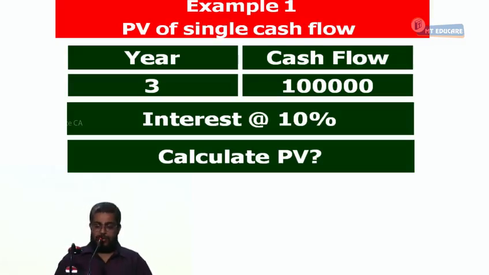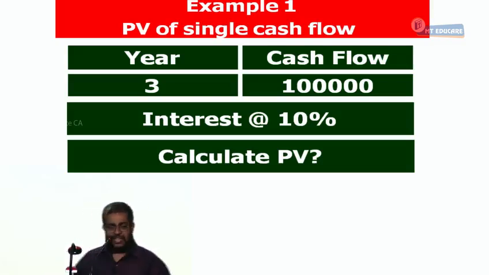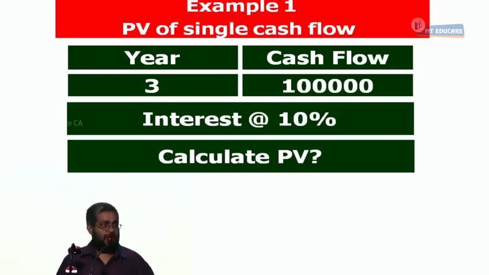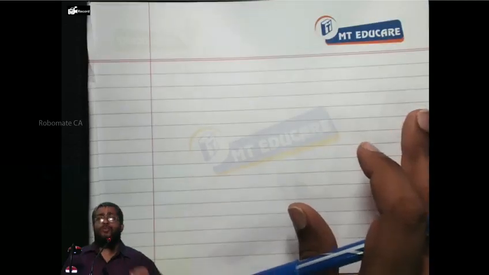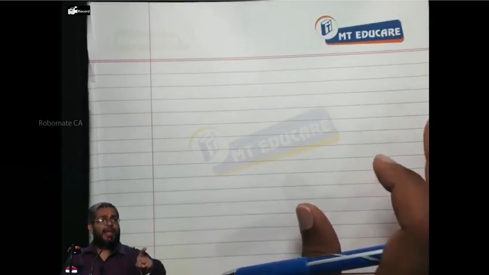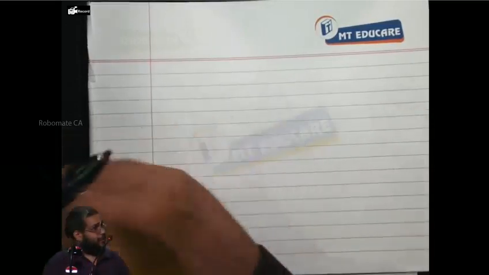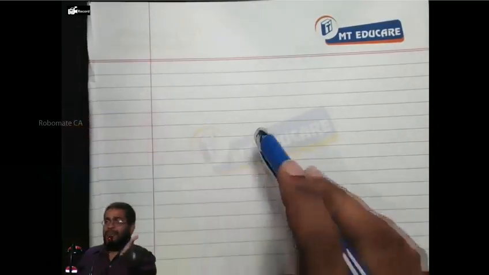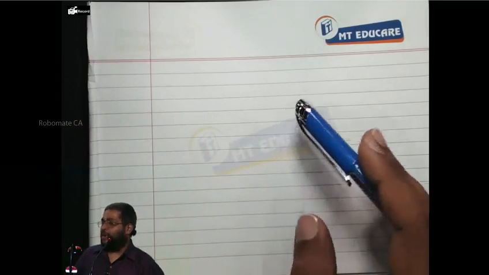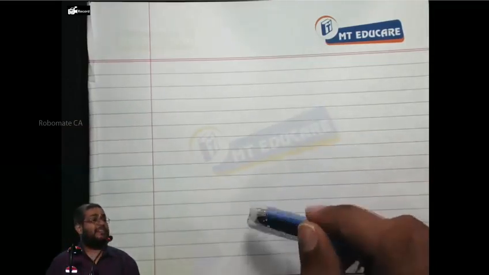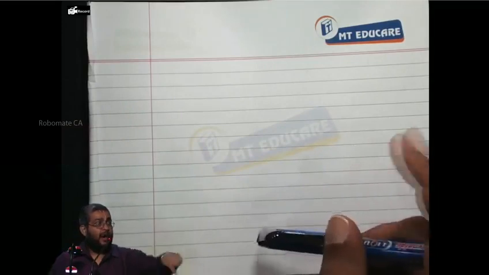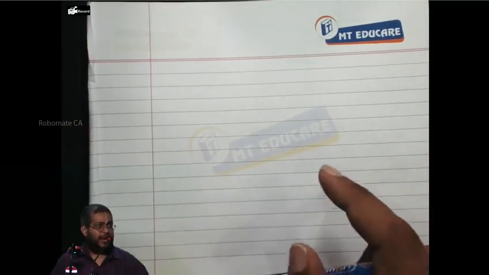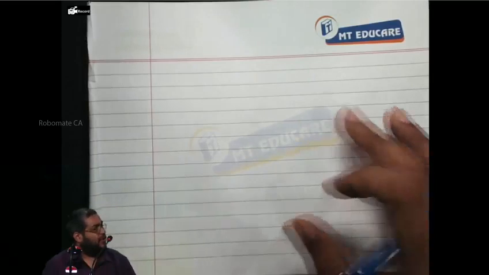Okay. Now, let me discuss and then we can have the notes. Can I proceed? Now, 1 lakh is received after how many years? 3 years. What is the value today? To put it as a live example, I want a maturity value of 1 lakh. Should I deposit today 1 lakh, more than 1 lakh, or less than 1 lakh? We did this in money market days. You have to deposit less than 1 lakh, because that along with the interest will grow to 1 lakh. How much should be deposited today? The present value of 1 lakh. That is going to be calculated. Yes or no?